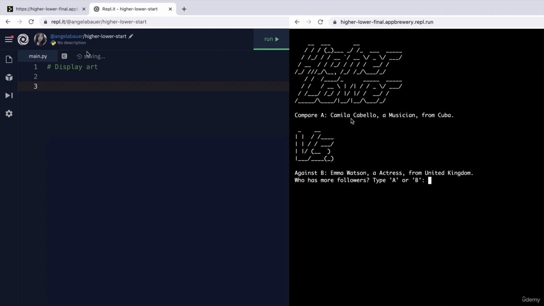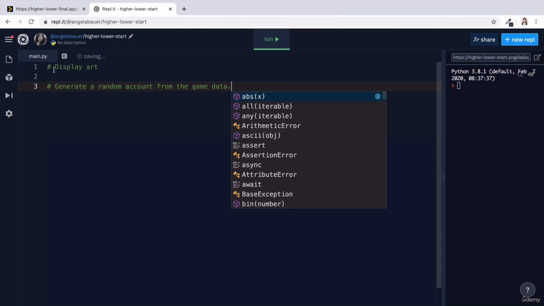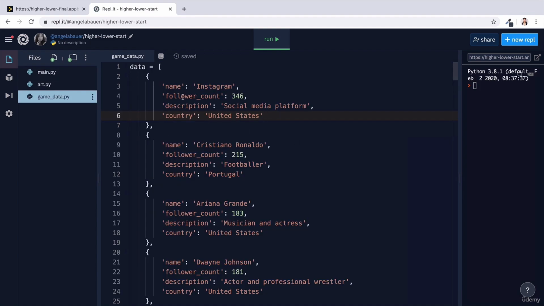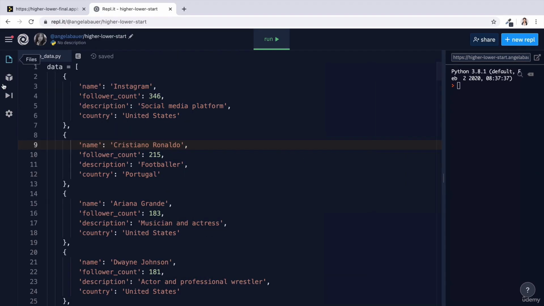Now the next one is we've got these randomly generated accounts, right, from the data. So we've got Camila Cabello and Emma Watson. How do we get these random accounts to show up? That's another problem, right? So we know that we've got all of this game data here in the format of a dictionary that's nested inside a list. And we need to figure out a way of pulling out a random account from this list. So that's another problem I've identified.